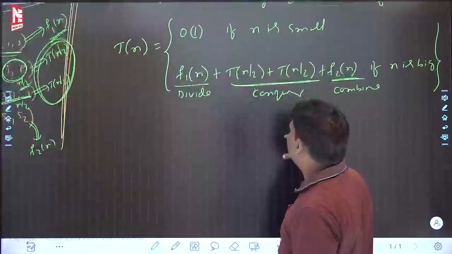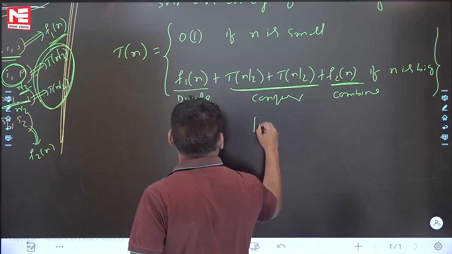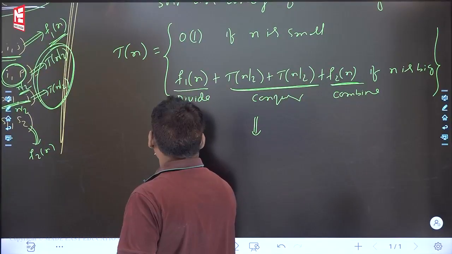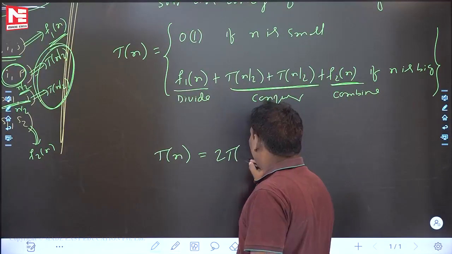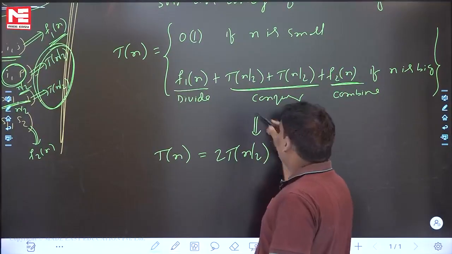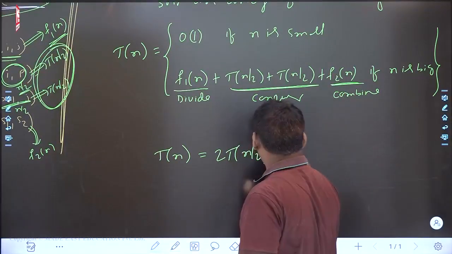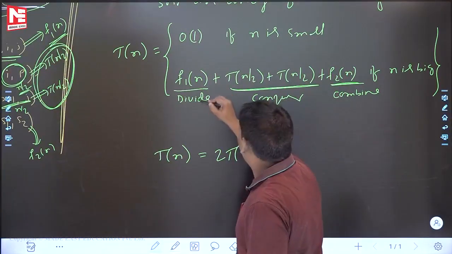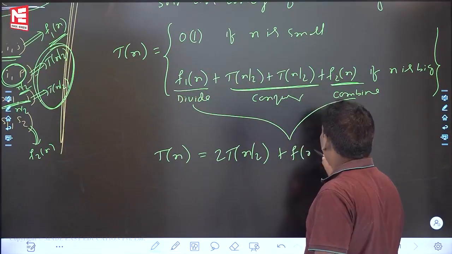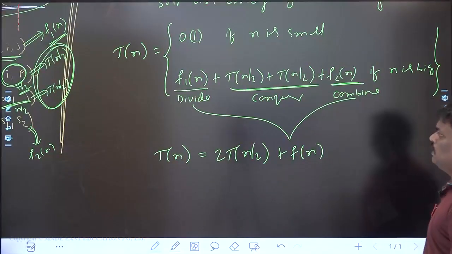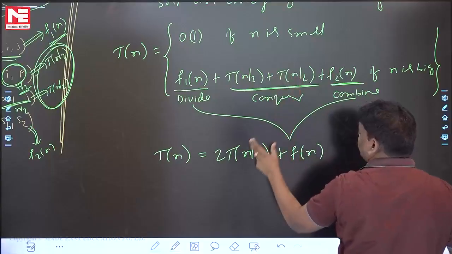Let me simplify further. If I continue, I am simplifying. Listen carefully: T(n) is equal to, what is the answer? 2T(n/2) plus F1 of n plus F2 of n. F1 of n is the divide time, F2 of n is the combine time. Both combined are F of n. See, the same thing I wrote, just in a compressed way: 2T(n/2).